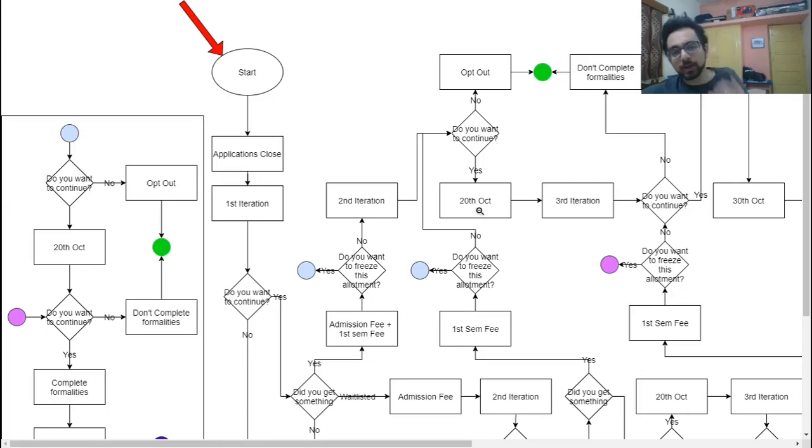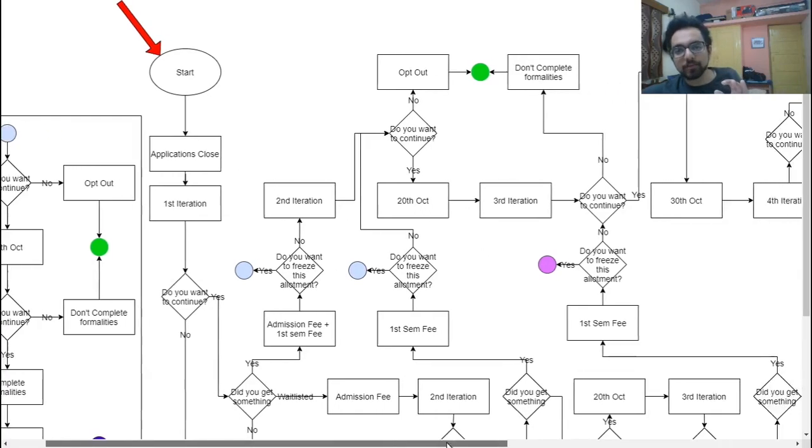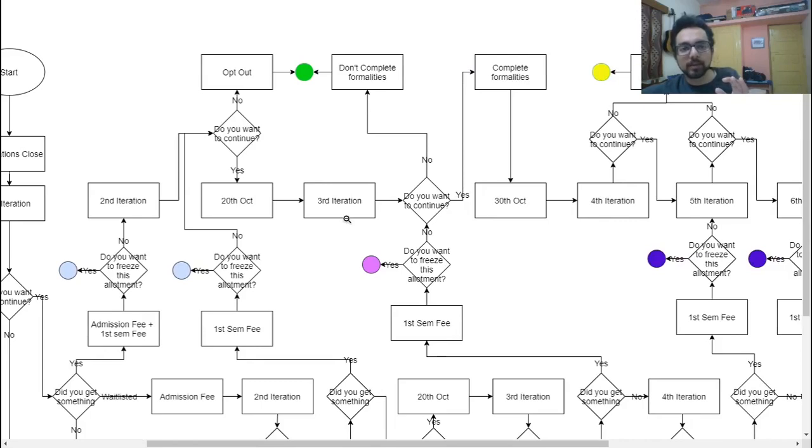Now this 20th October date may change, so please keep referring to the website, because the first iteration has been delayed, so this date might also change. After the 20th October date, there will be the third iteration. And after the third iteration, again you would have a choice.